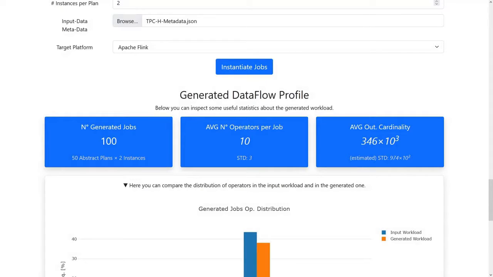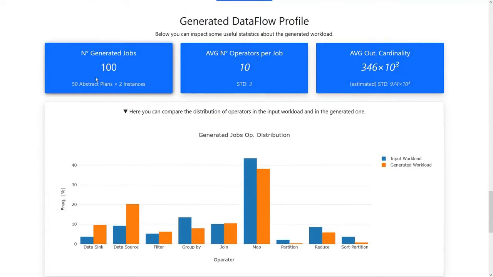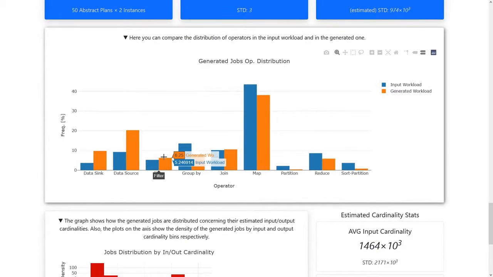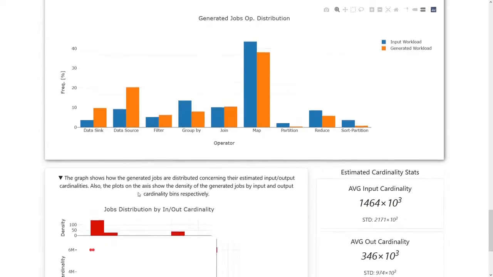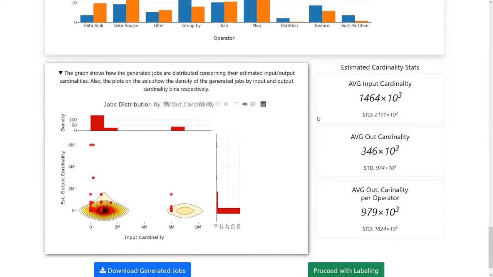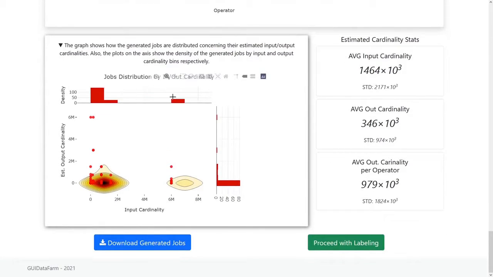When the jobs have been instantiated, we see an overview of the statistics of the generated jobs. So we generated 100 jobs with an average of 10 operators per job and 346,000 in terms of output cardinality. Then we can compare the operator frequency of the original and generated workload. We can also see the distribution of the input-output cardinalities. This demonstrates that the generated jobs cover most of the user input data domain.